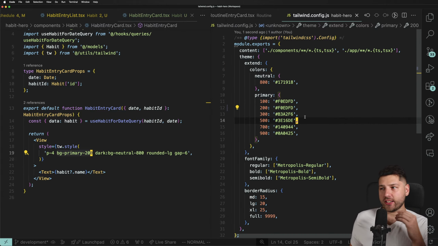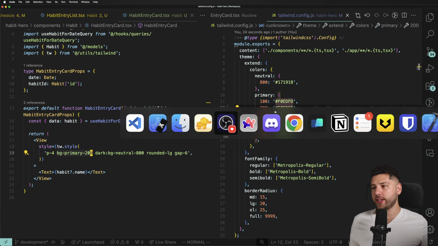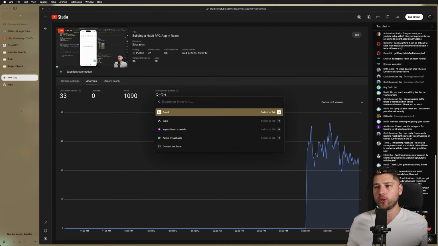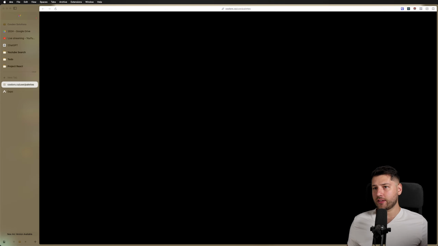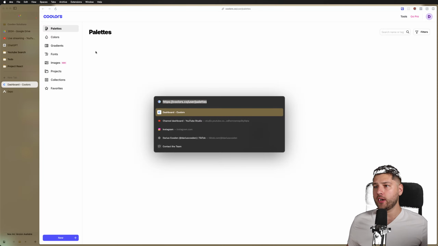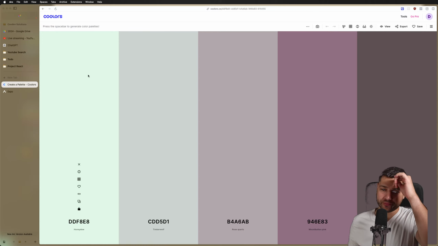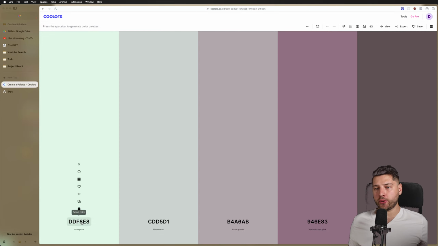This is fine. So then we're going to need to change the color of this. So let's go to palette. There we go. I'm using Coolors for my colors. It's a great little application. And I think, generate, there we go. You go to generate, you put here a color.